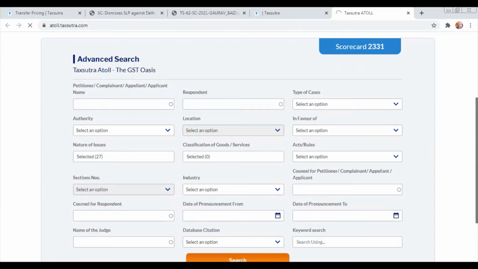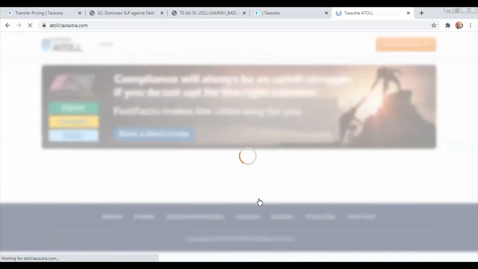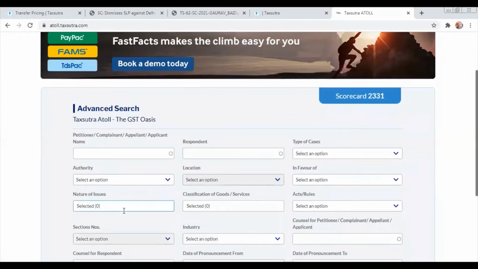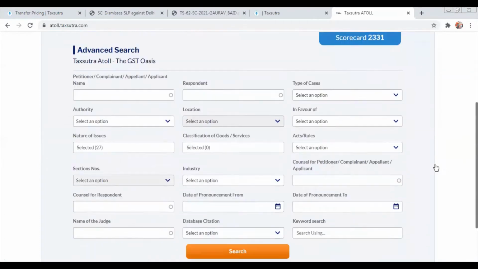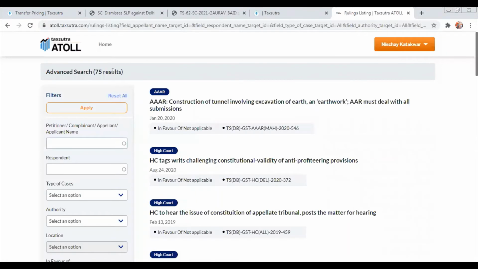So I clicked on appeals, and let's see what results it will give me. Yeah, it has given me 75 results on appeals.